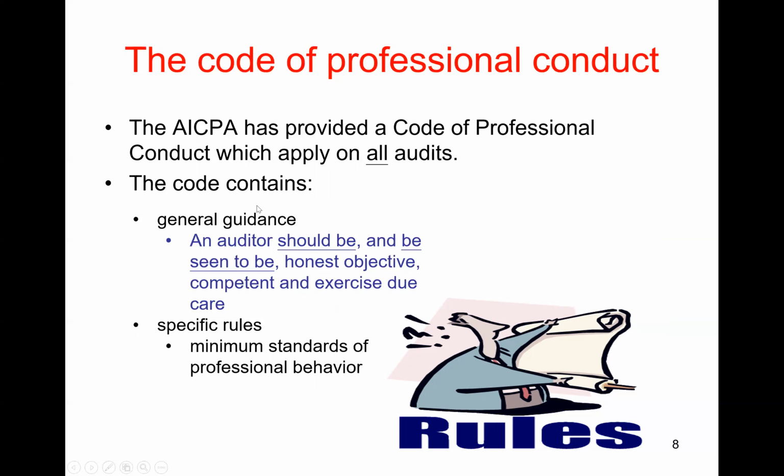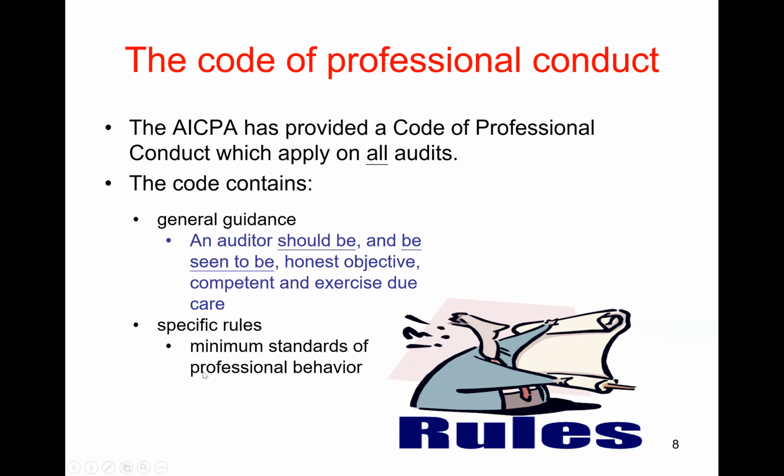Now, of course, that general guidance isn't very practical on its own. So the AICPA also provides specific rules that are to guide auditors in what they need to do in order to maintain independence. And these specific rules are maintaining minimum standards of professional behavior. Okay, so you have to comply with these rules, right?